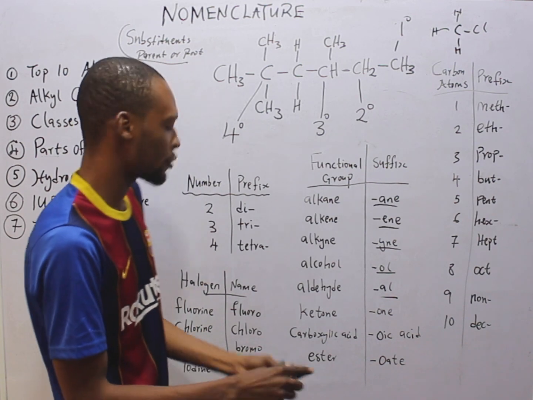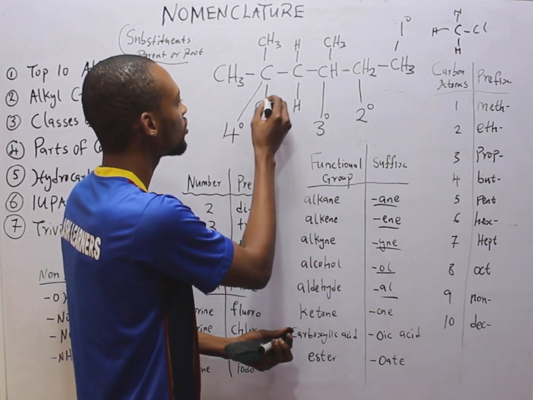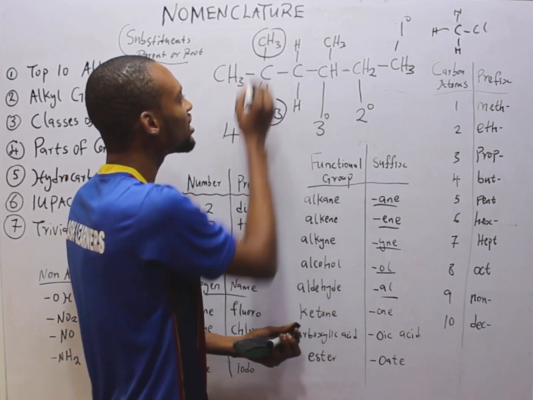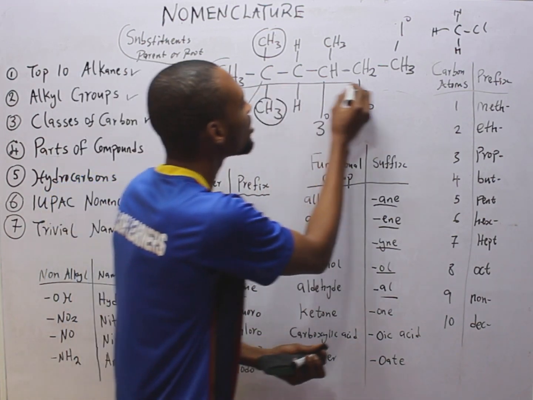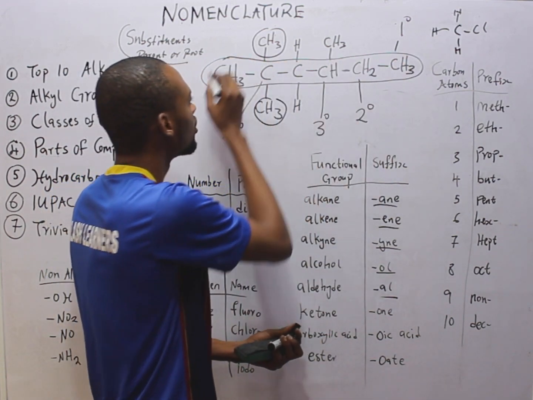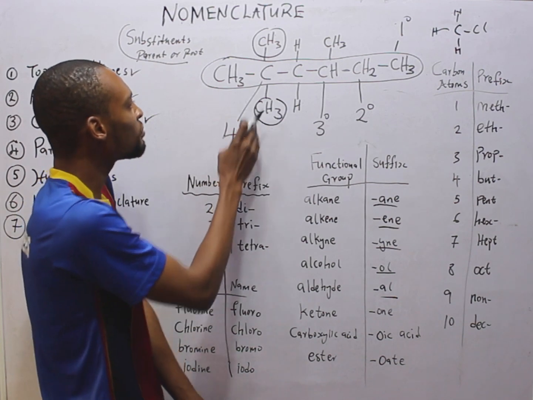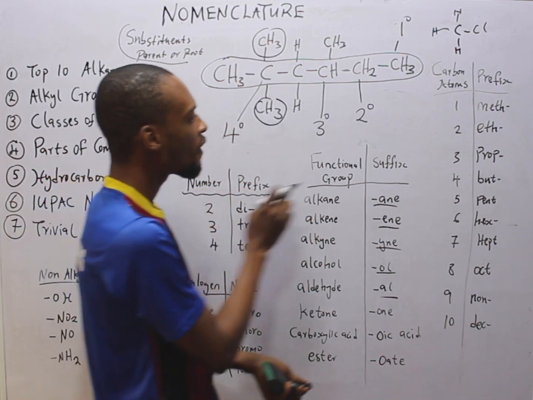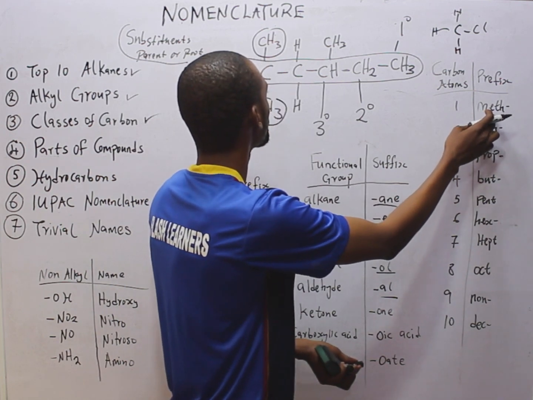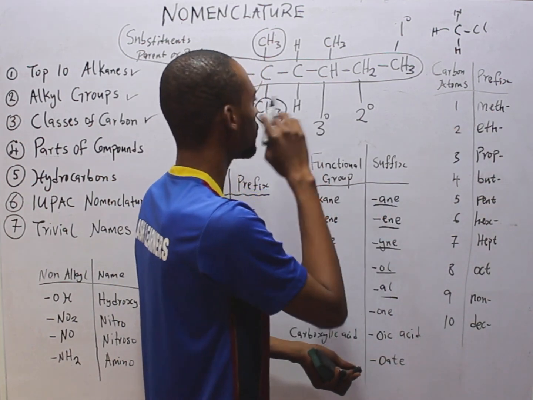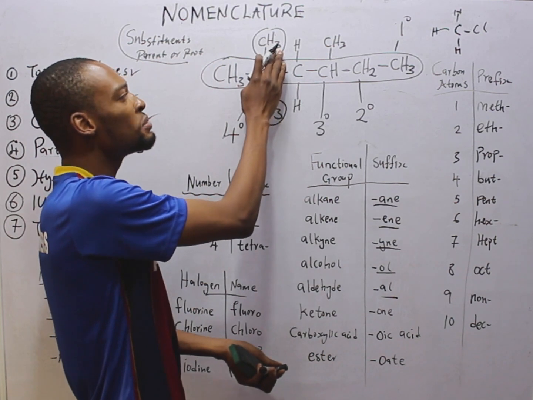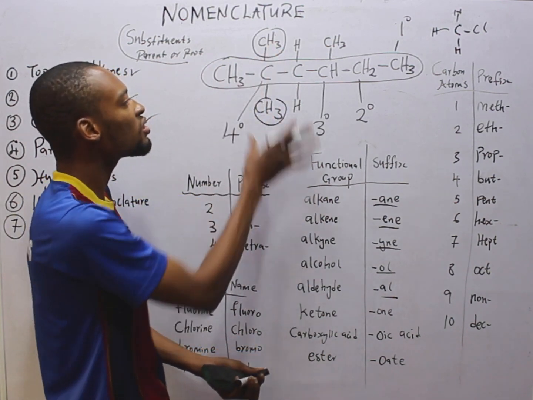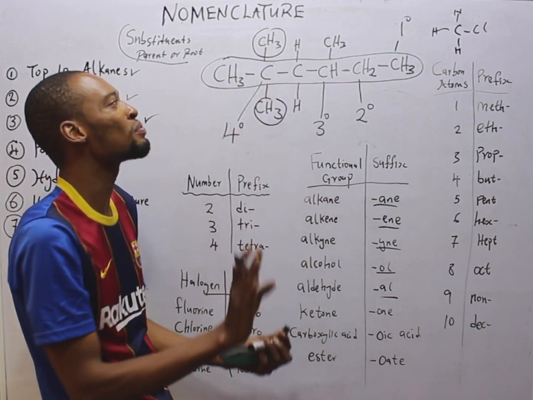Look at a good example. Here you have CH3, here you have CH3, and this is your longest chain. Therefore, this simply becomes dimethyl. So di means 2, methyl, why? CH3. So CH3 is methyl, it's gotten from methane. So in this compound, dimethyl must be in the name.